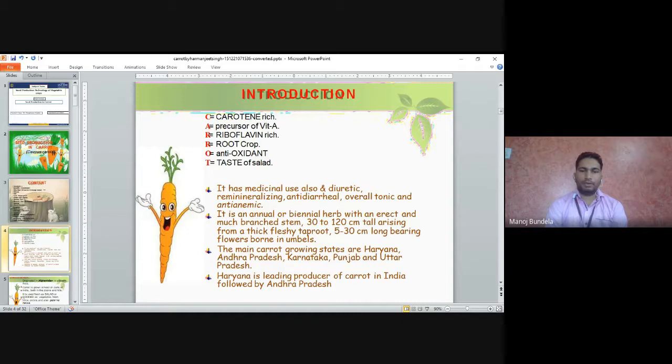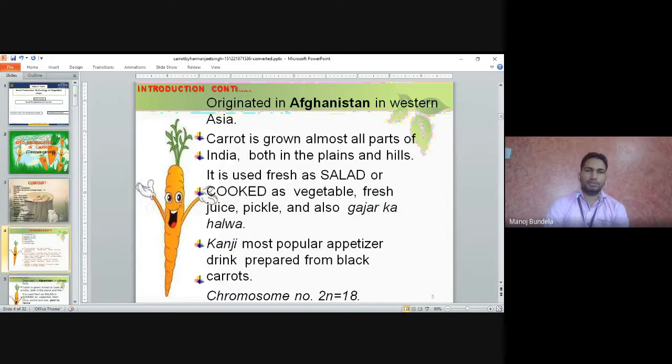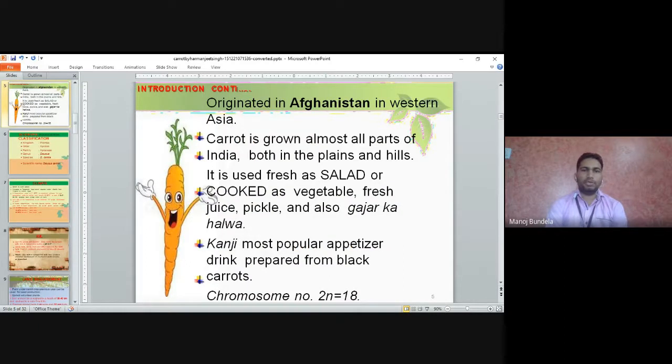The main carrot growing states are Haryana, Andhra Pradesh, Karnataka, Punjab and Uttar Pradesh. Haryana is the leading producer of carrot in India, followed by Andhra Pradesh, which is second highest. It originated from Afghanistan in Western Asia. Carrot is grown in almost all parts of India, both in the plains and in hilly areas.